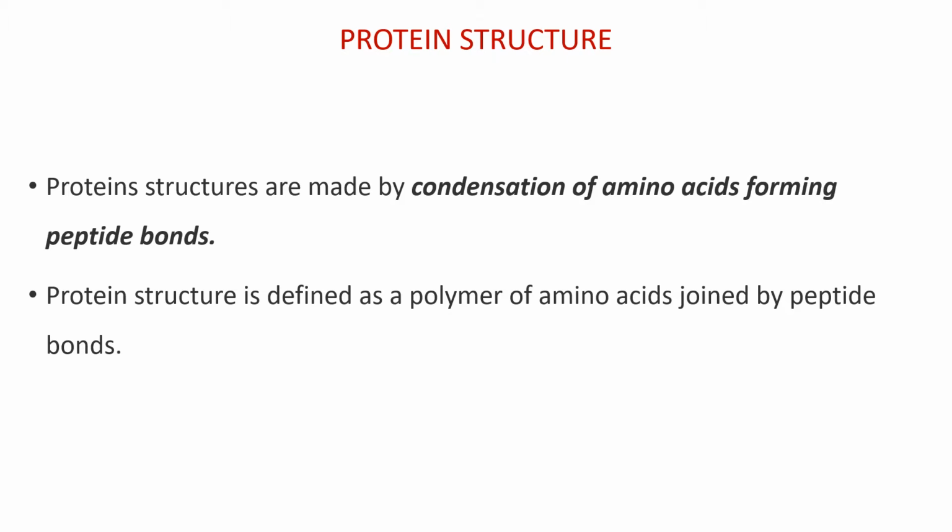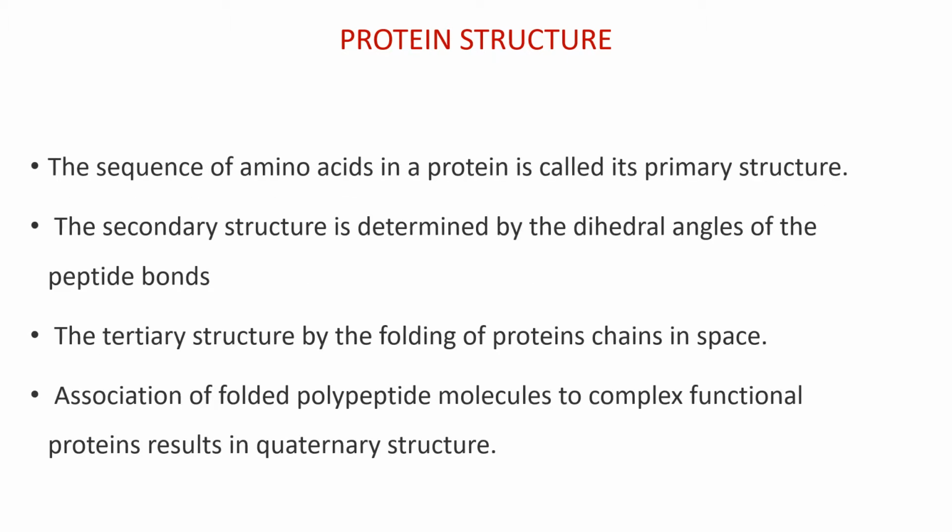That is, a protein is a polymer of amino acids joined by peptide bonds. There are four levels of protein structure. These are primary structure, secondary structure, tertiary structure, and quaternary structure. The sequence of amino acids in a protein is called its primary structure.